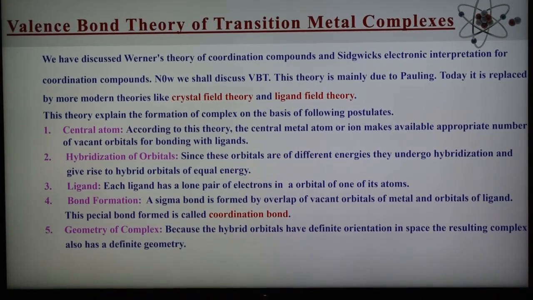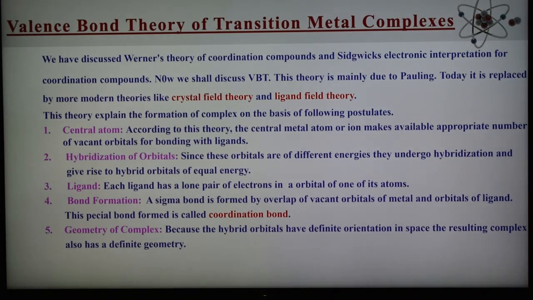As we know, there are different types of theories: VBT, MOT, CFT, LFT. Different theories are there to explain the formation of complexes. And valence bond theory was one important method in the beginning to explain the structure of transition metal complexes.